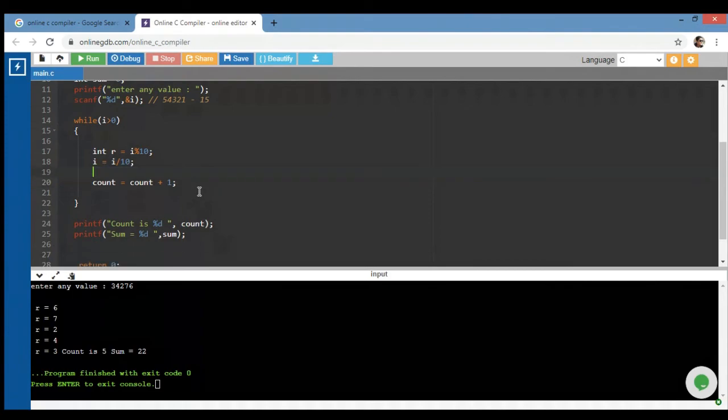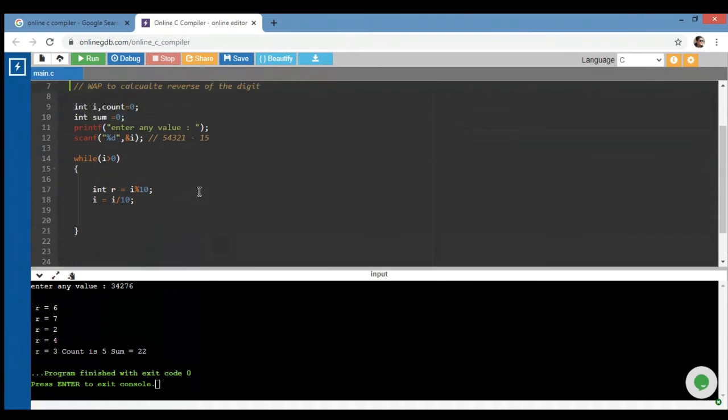So what I need to do, I just delete all this extra stuff. I don't need all these things, the count and even the sum. Instead I am using reverse, right?